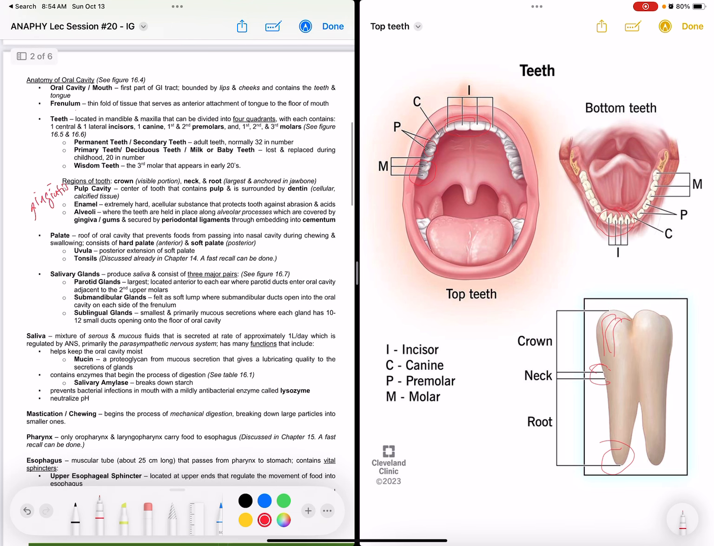So, next we have the palate or ang roof sang aton oral cavity. Okay? So, that prevents food from passing into nasal cavity during chewing and swallowing. Consists of hard palate anterior and soft palate posterior. So, ang uvula. Ang uvula naton, amo na siya. This one, muna siya ang uvula. Okay? So, posterior extension of soft palate. Okay? So, ang uvula is a soft teardrop shape na siya. So, you can see here, the teardrop shape.